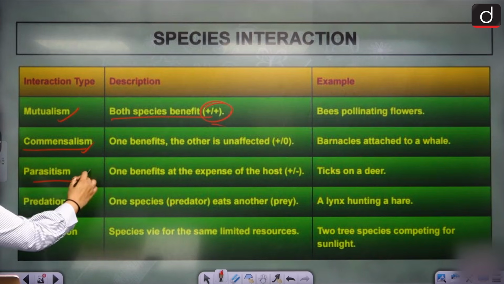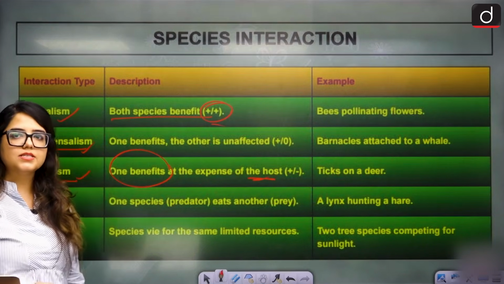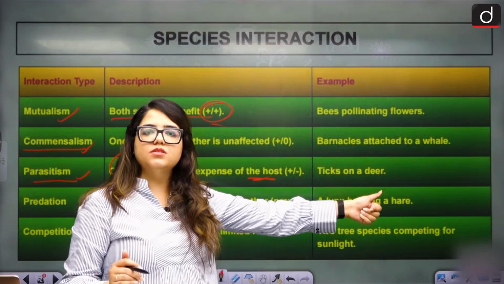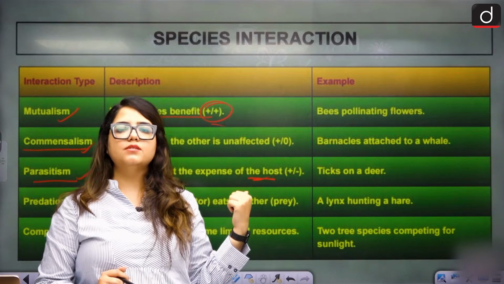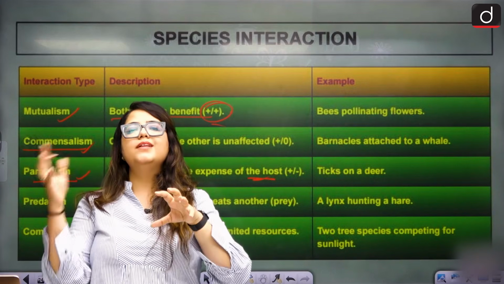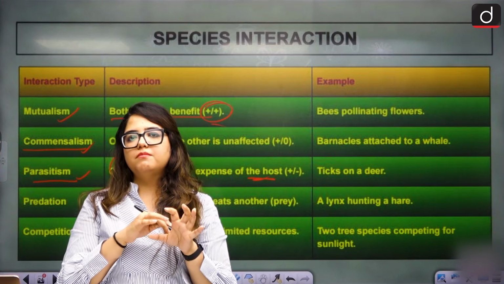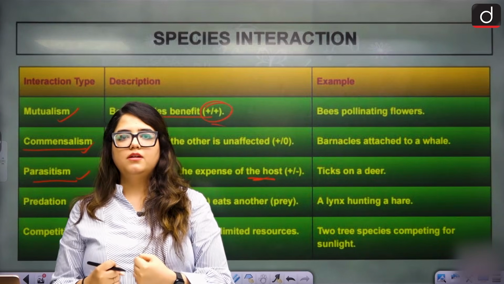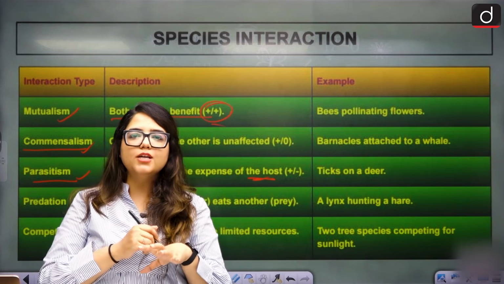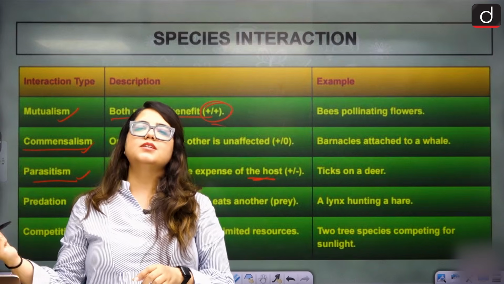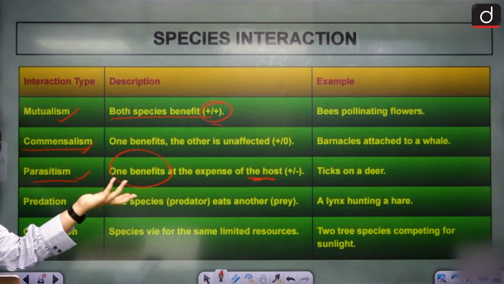Then there is parasitism. In parasitism, one benefits at the expense of the host, right? Whoever is the host, like here whale was the host and barnacles were just parasites. So in parasitism, the host suffers while the parasite benefits. Like a mosquito bites you. The mosquito drinks your blood and gets heavy and strong, right? But you get that pinch and itch. That is not good. So you are the host, you are getting troubled, but the mosquito is benefiting. Yes, that is parasitism. Similarly, ticks on a deer, same thing.